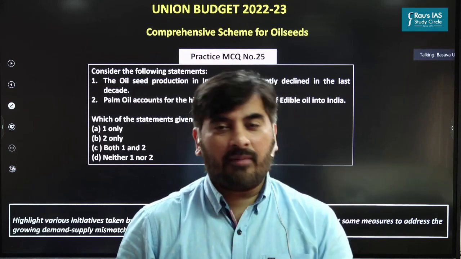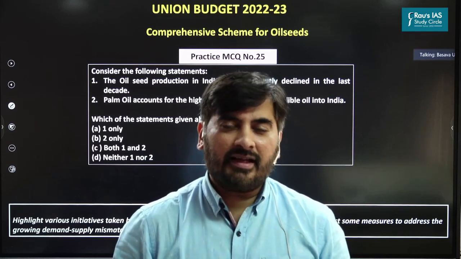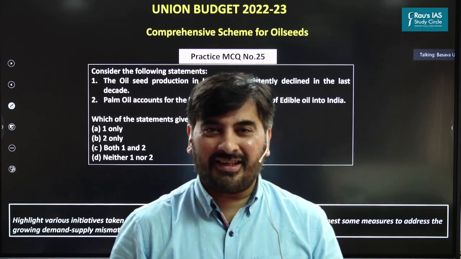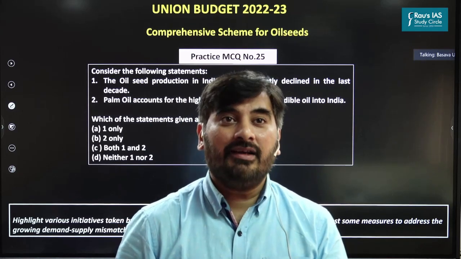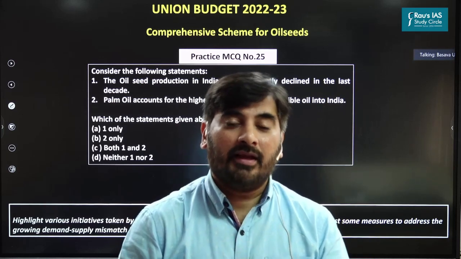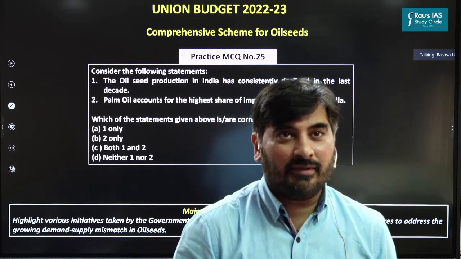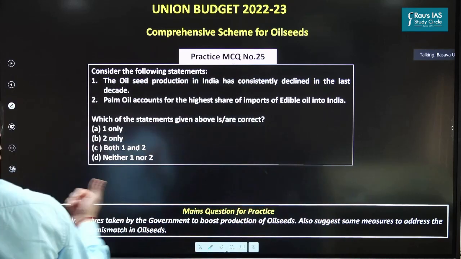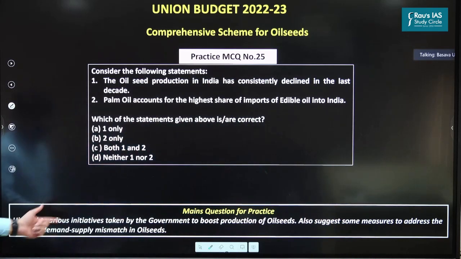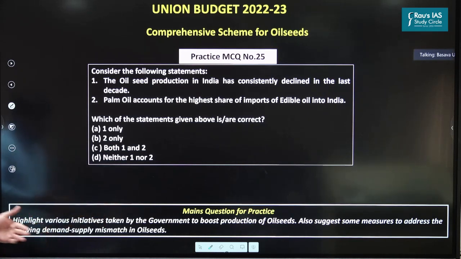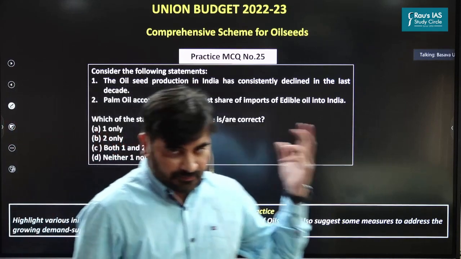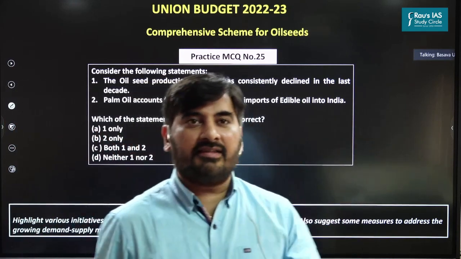Second one is, if you have been following current affairs, you must be knowing that recently Government of India has launched a new scheme known as National Edible Oil Mission Oil Palm, right? In order to promote cultivation of oil palm. That is where this topic becomes extremely important. So you can look at the mains question for practice. Highlight various initiatives taken by the government to boost the production of oil seeds. Also suggest some measures to address the growing demand-supply mismatch. Okay. So just like how we had covered millets, we will cover oil seeds in the next 10 to 15 minutes.